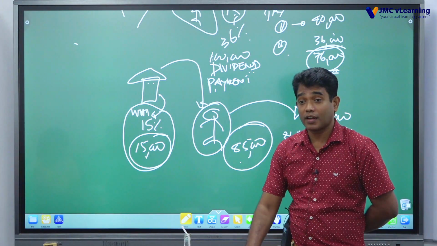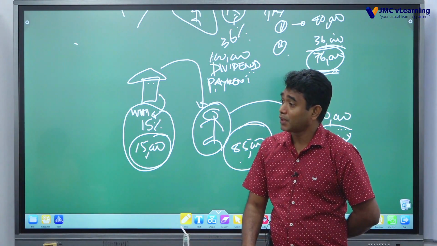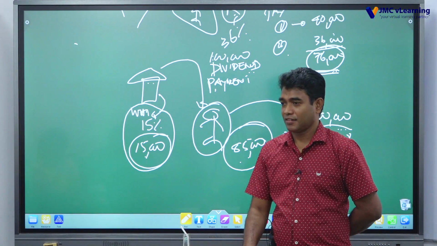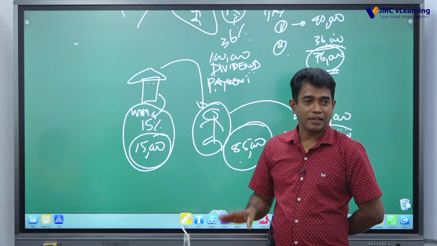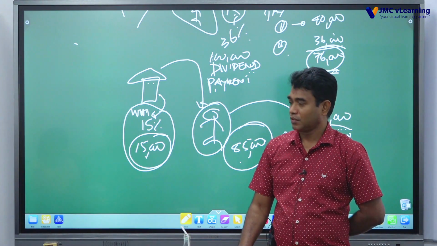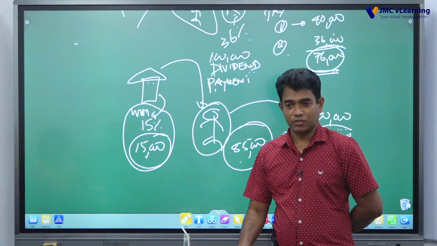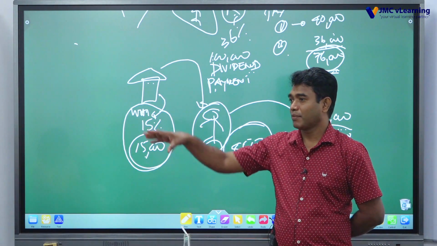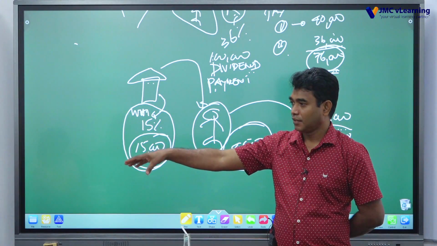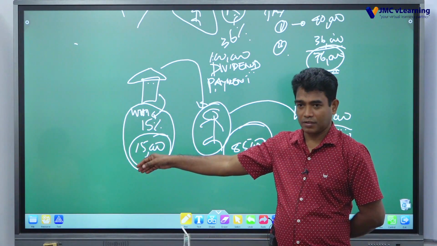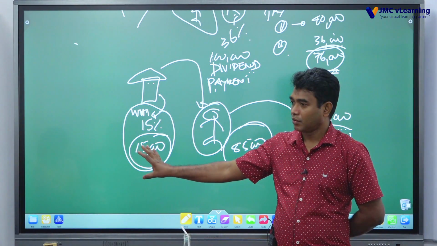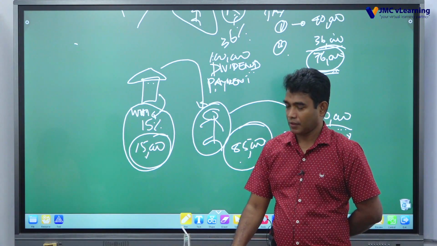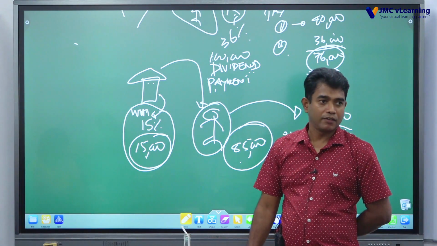How is final withholding recognized? It should be specified by the law. Otherwise, we don't know, right? So as per the existing law, dividend is subject to final withholding. No more tax. Once the company deducts 15%, the recipient is not liable for tax other than that 15%. Right? Clear? That is final withholding.